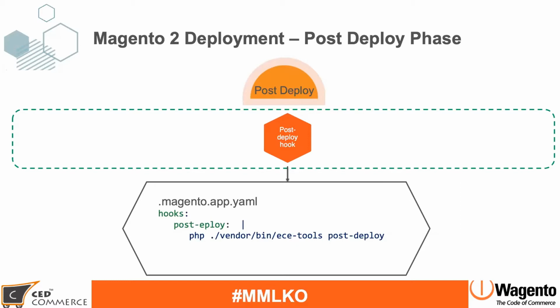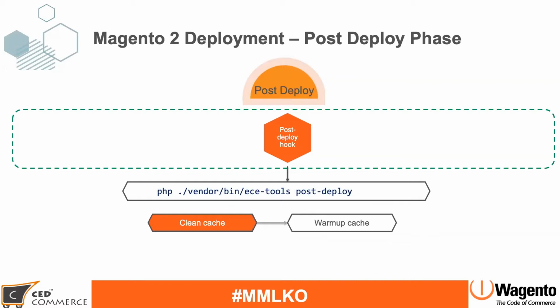In the same file you can find the post deploy hook, and this hook is again divided into 2 parts: clean cache and warm up cache. In the clean cache, it will just clear the Magento cache, because so far in the process we have not cleaned the cache.